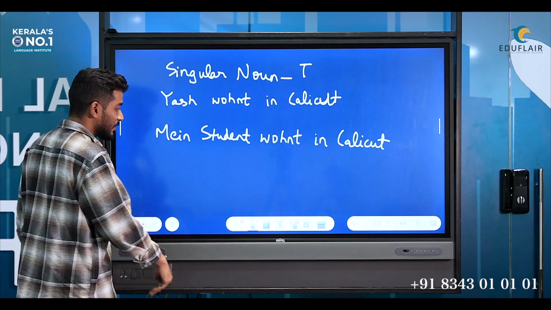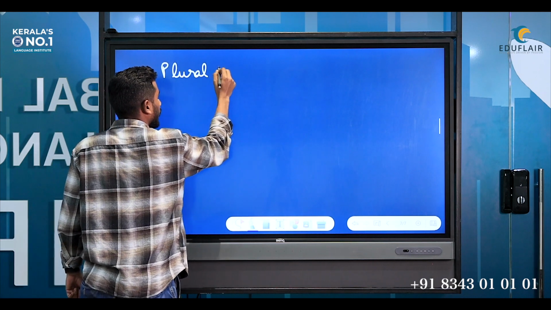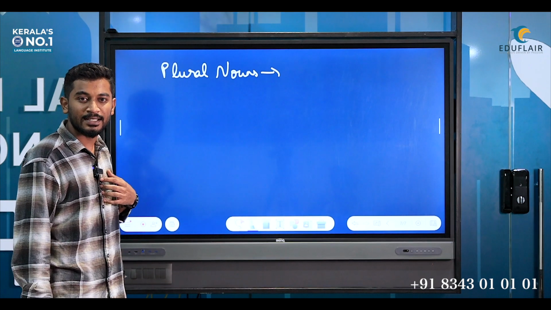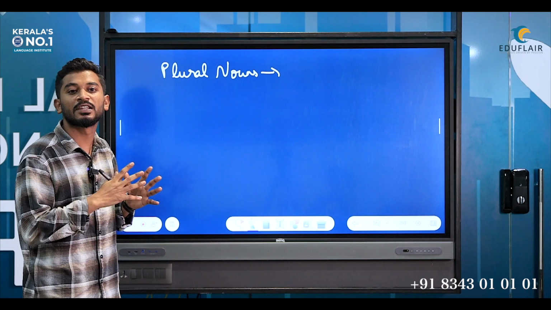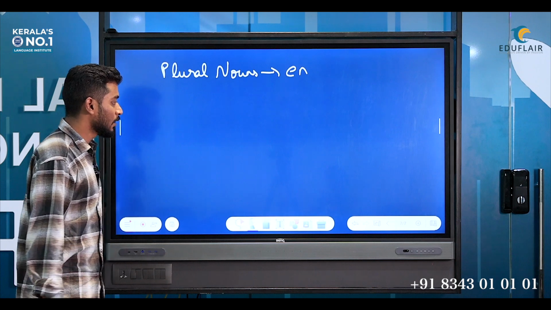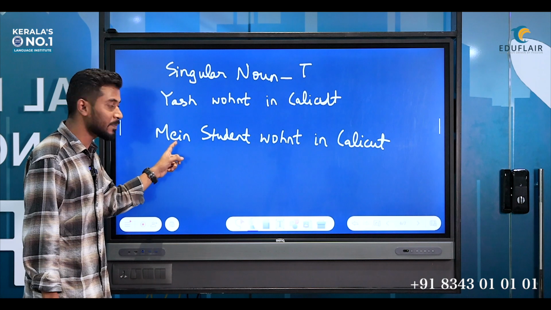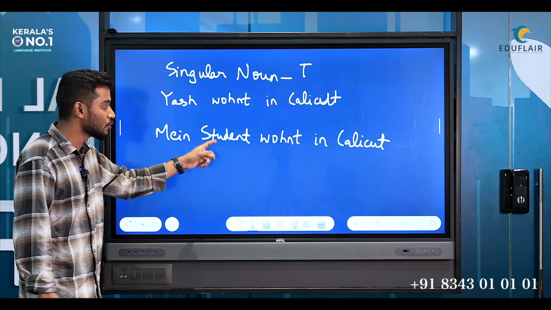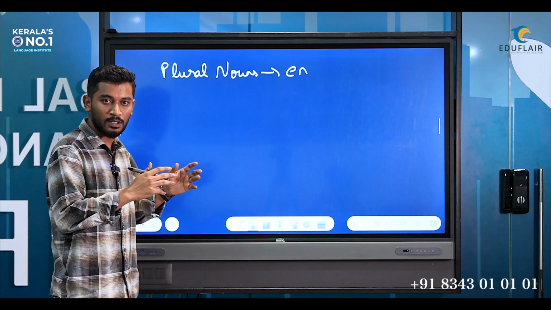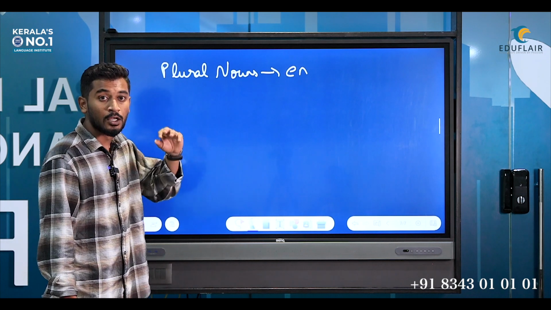In that case the ending we write is en. The verb remains in infinitive form. Once again, for plural nouns the ending we write is en. Let's take an example similar to the one we did previously. Here I was speaking about one student, correct? My student, singular. Now suppose I want to say my students. There is more than one student, I want to speak about more than one. My students, right? So, plural noun.